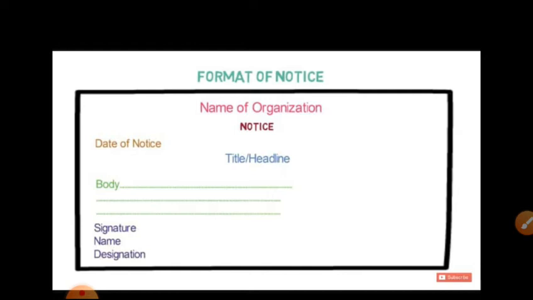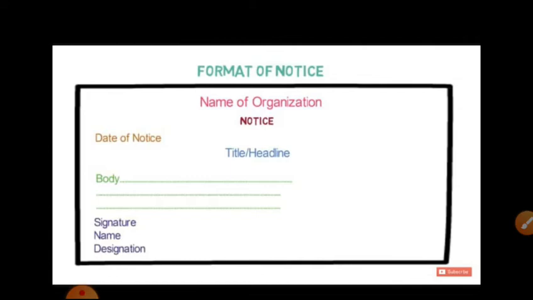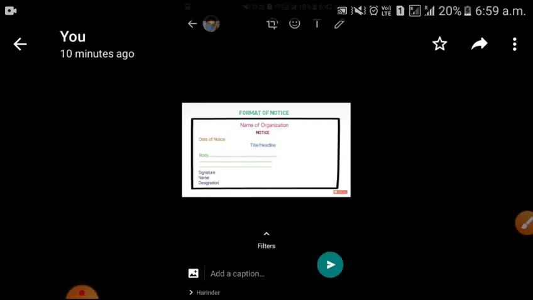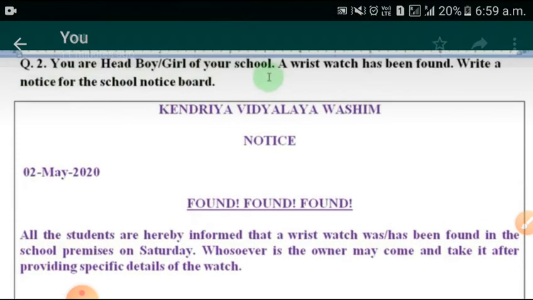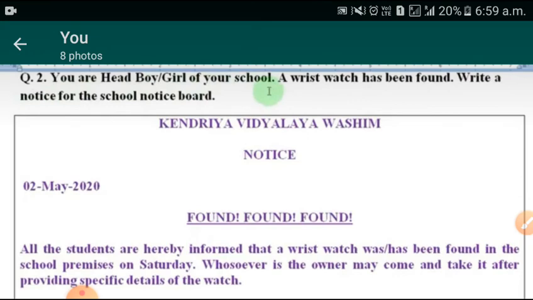Then at the end, the name and signature of the writer, meaning who is writing the notice, then the name and designation will come. So we will see one example of how you can write it, so you can understand it properly. See this.